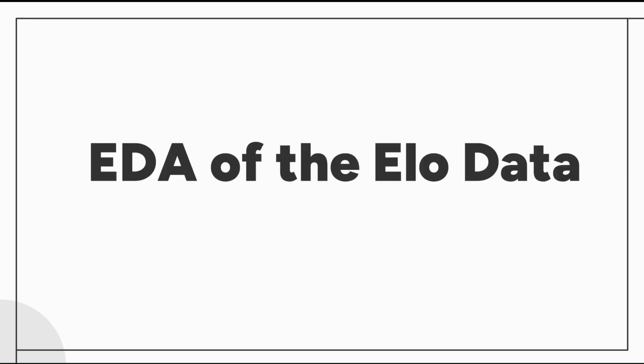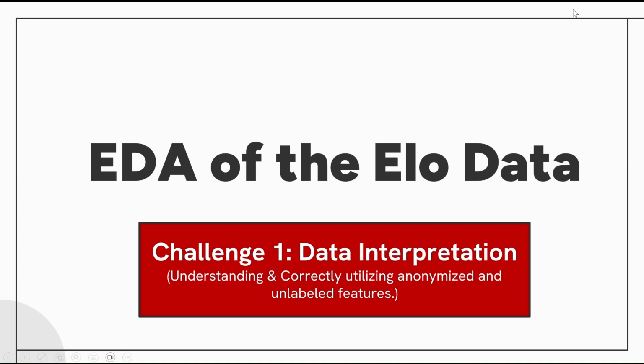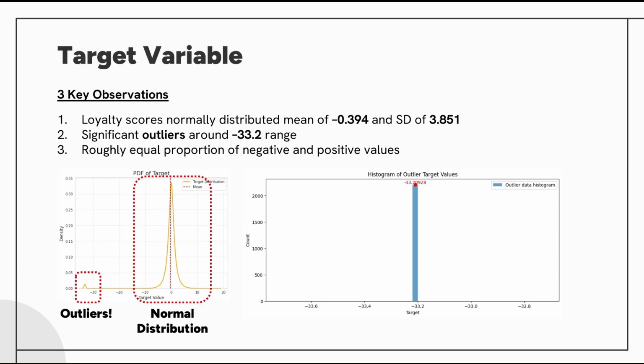Now, we look at the EDA on the datasets provided. This is where we faced our first challenge, data interpretation. The dataset had anonymized and unlabeled features, making it tricky to uncover meaningful patterns. Here, robust exploratory data analysis, or EDA for short, was critical to unlocking the data's potential.